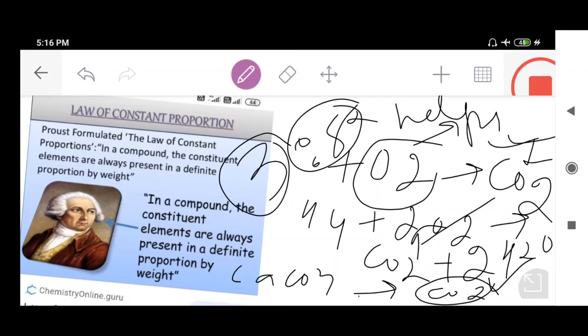Let's discuss one more example regarding this law of definite proportions. We will continue. Let's discuss some more examples regarding this law of definite proportion.